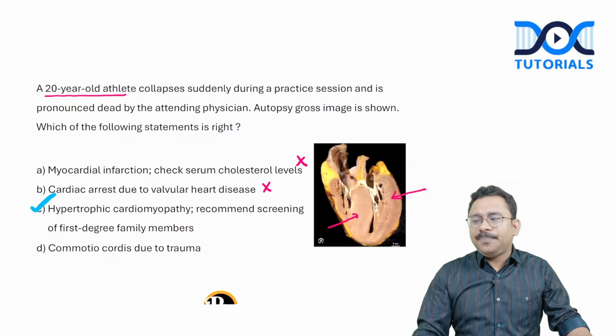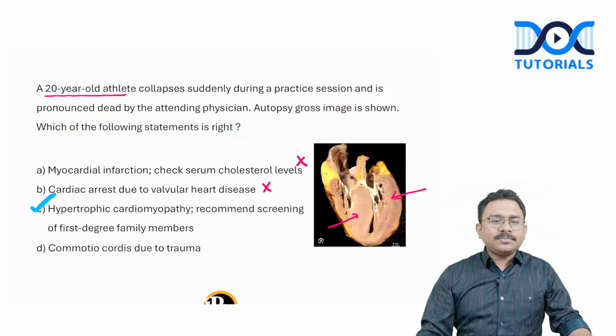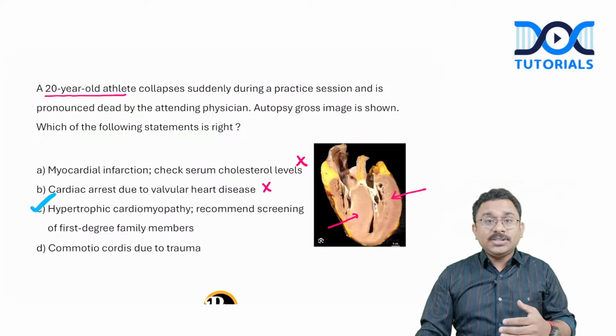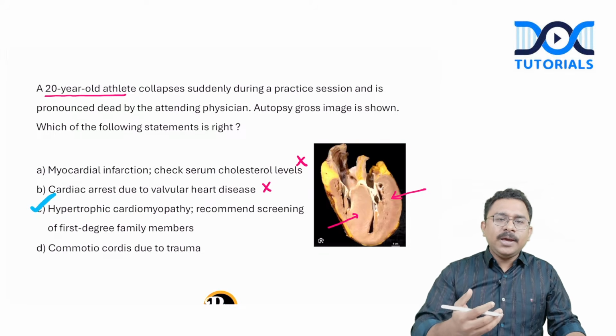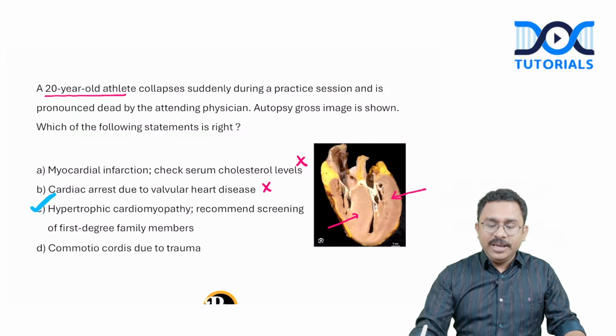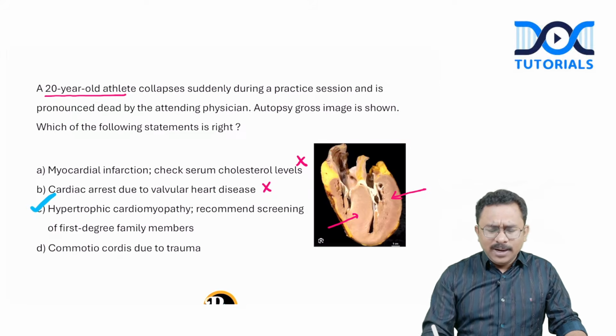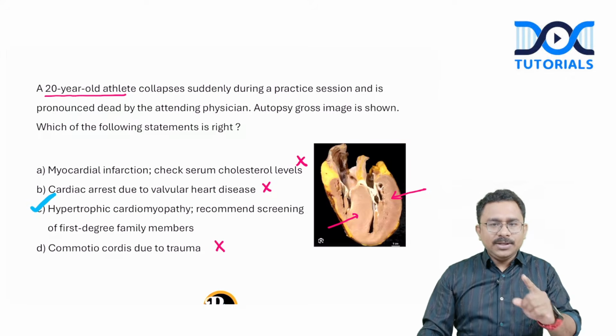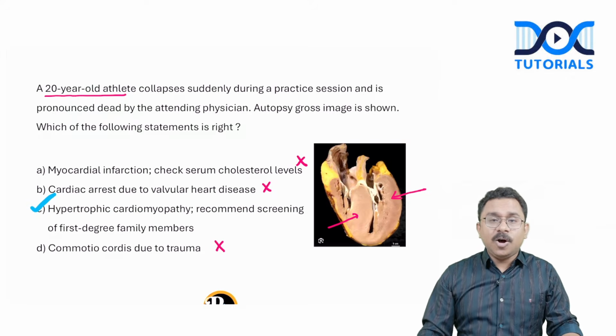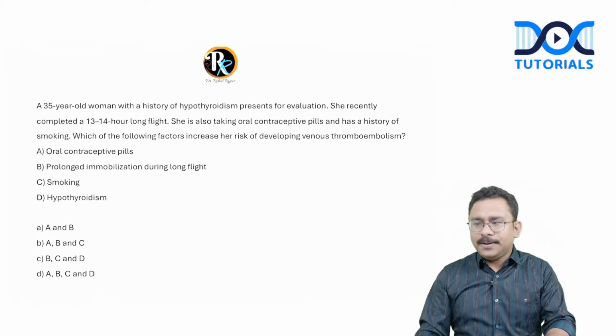Why is screening done? Because this is an autosomal dominant inherited condition, so there is a strong predisposition to involve multiple members of the family. The other option, commotio cordis due to trauma: no mention of that, and the autopsy is also not suggestive of it. So for this question, the answer is going to be option C. Okay, right.